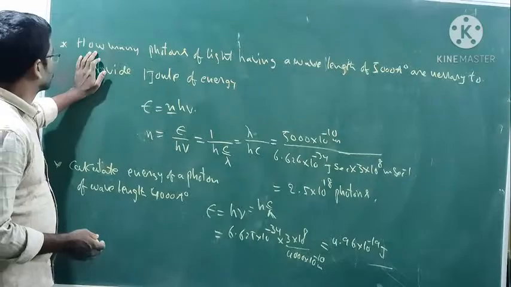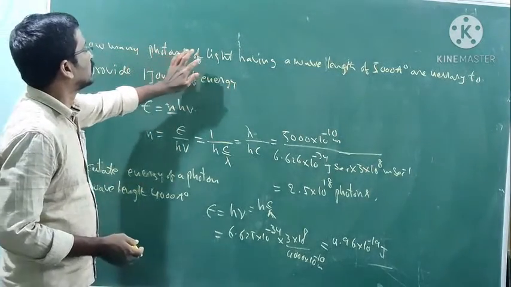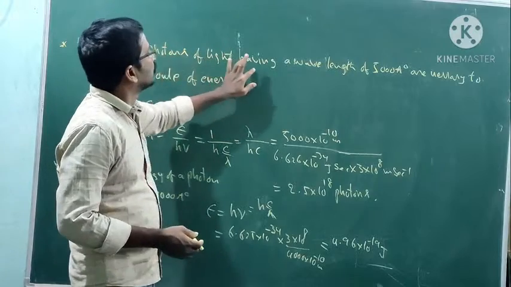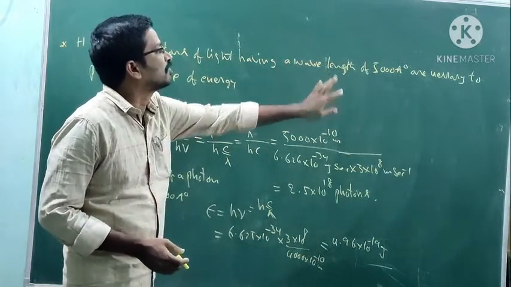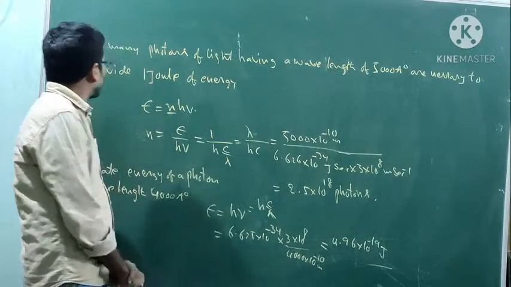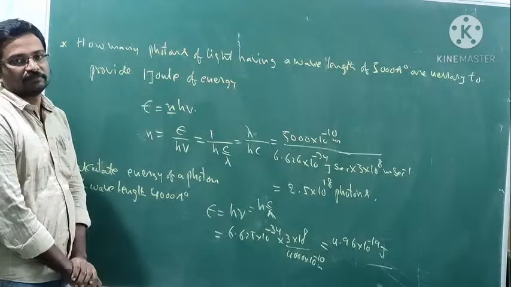One of the problems says, how many photons of light having a wavelength of 5000 angstrom are necessary to provide 1 joule of energy.